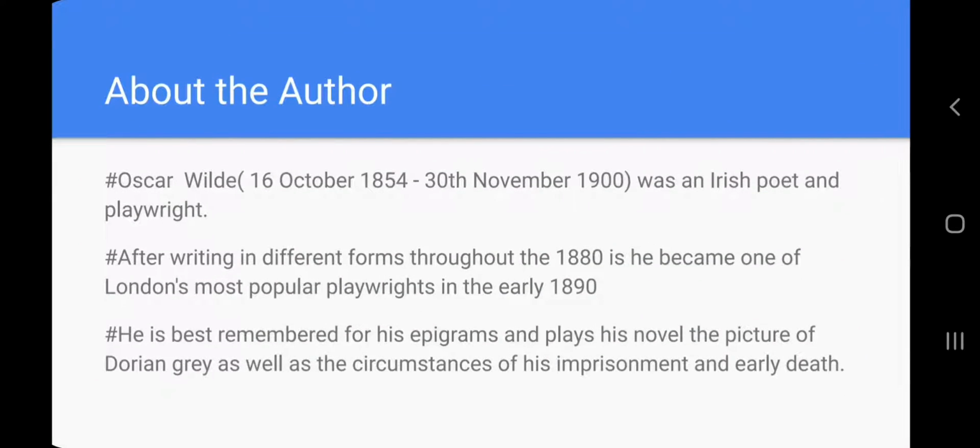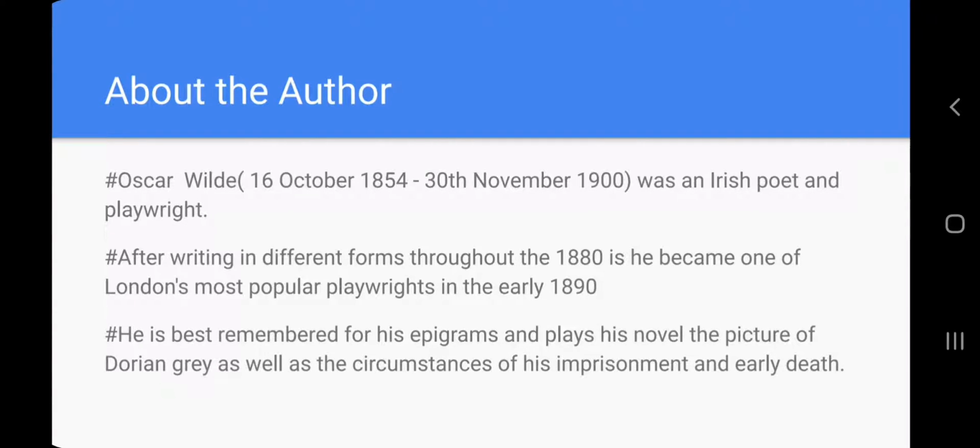Let us know something about the author. Oscar Wilde, born on 16 October 1854 and died on 30th November 1900, was an Irish poet and playwright.